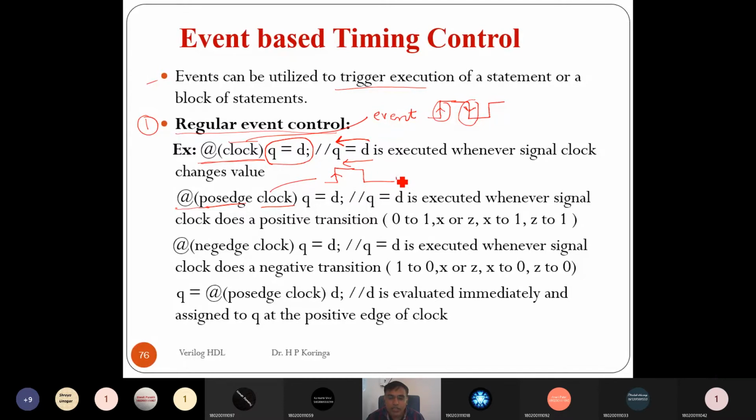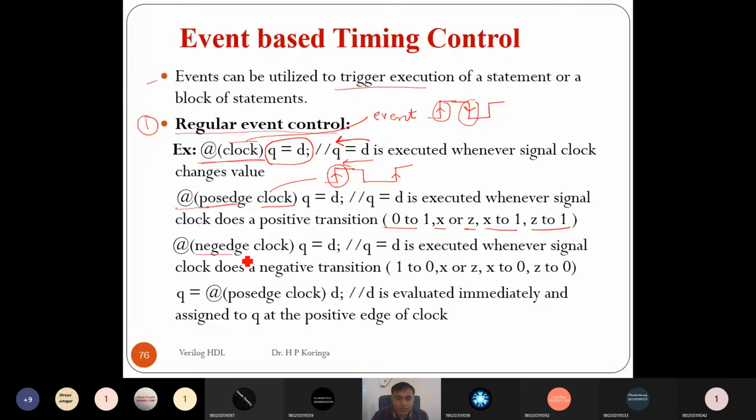So it implements a positive edge triggered D flip flop. Whenever the clock goes from 0 to 1, or 0 to X or 0 to Z, or X to 1 or Z to 1, at that time it executes this statement, meaning it triggers the D flip flop.